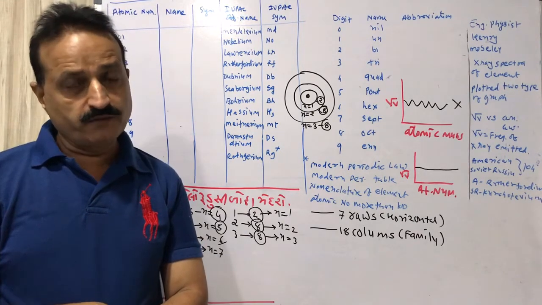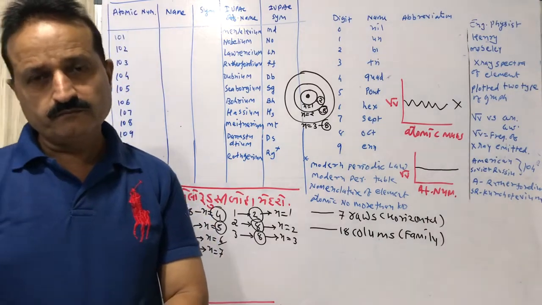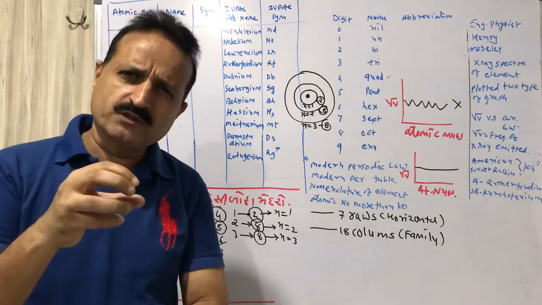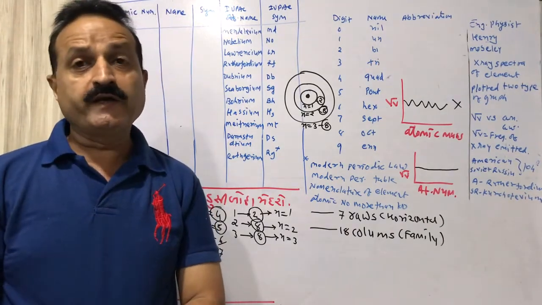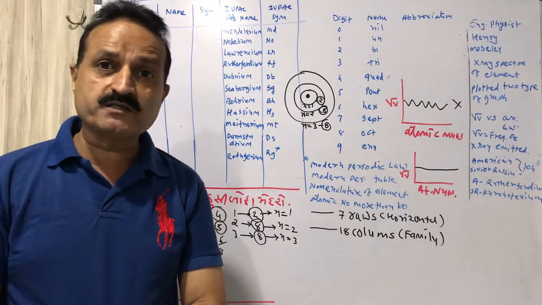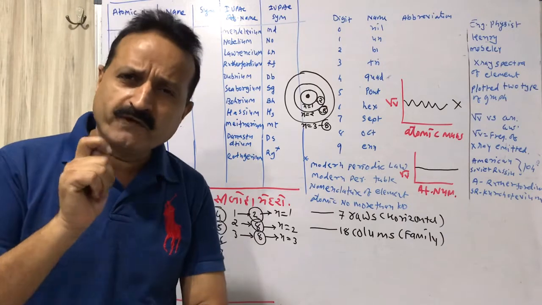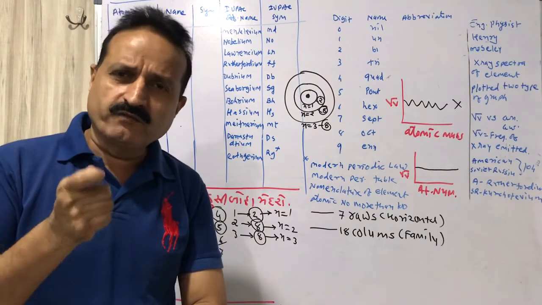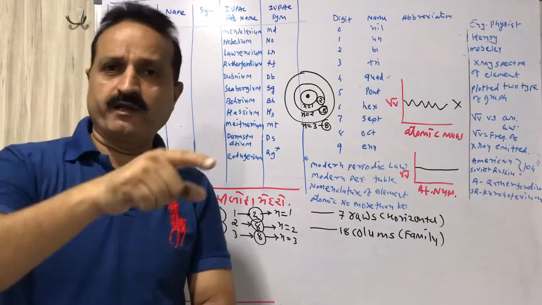IUPAC interfered between these countries. IUPAC said: give the authentic research related to any element discovered by you, and when we confirm that the discovery is correct, we will give the name.